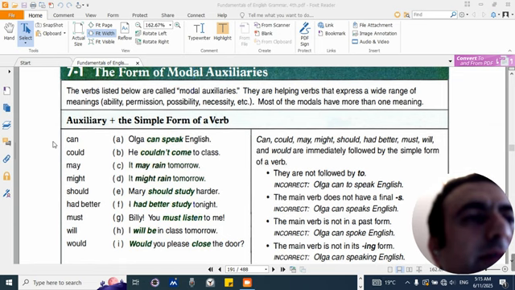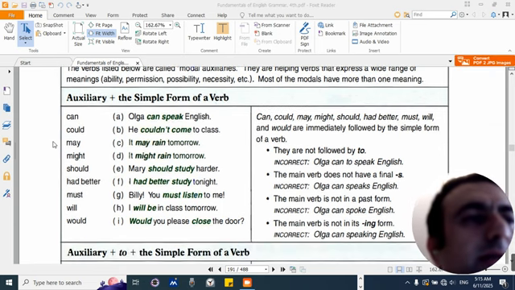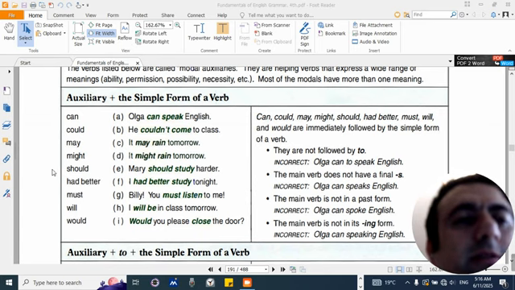Auxiliary plus the simple form of a verb. Can. A. Olga can speak English. Could. B. He couldn't come to class. May. C. It may rain tomorrow. Might. D. It might rain tomorrow. Should. E. Mary should study harder. Had better. F. I had better study tonight. Must. G. Billy, you must listen to me. Will. H. I will be in class tomorrow. Would you please close the door?